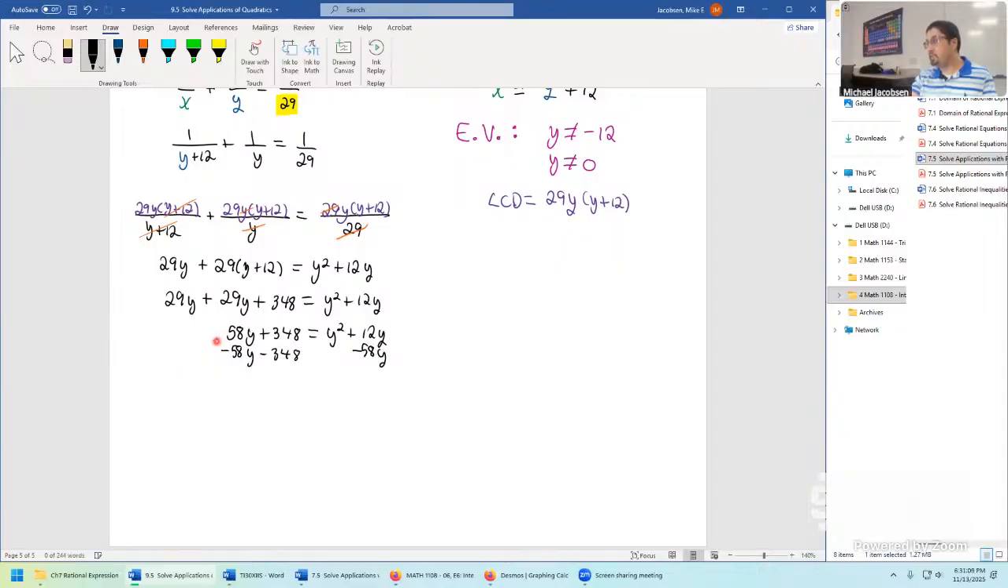Subtract 348 from both sides. One giant tally bar to say, do those operations column-wise. We get 0 plus 0, so just 0 on the left. And on the right, it's now y squared minus 46y minus 348. So that's our quadratic equation to solve.